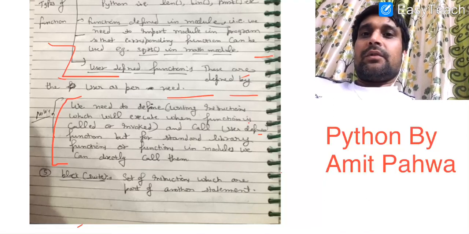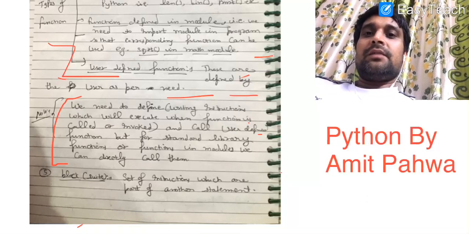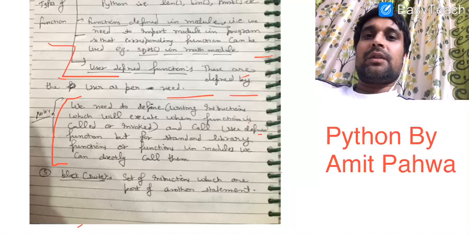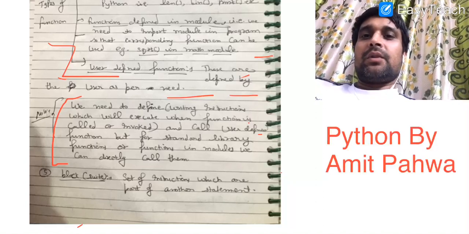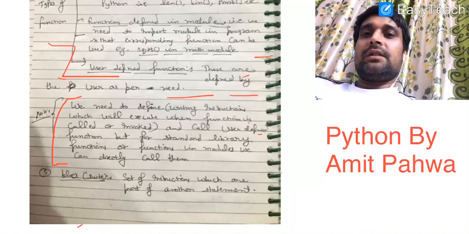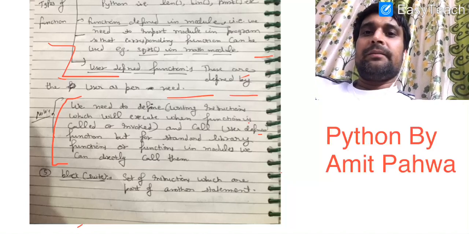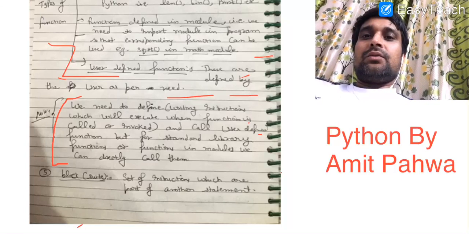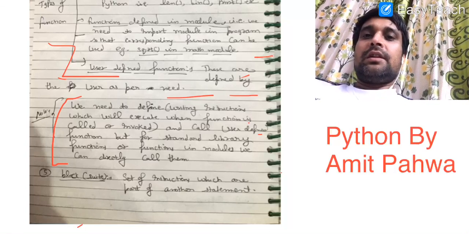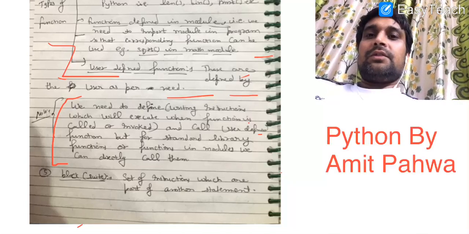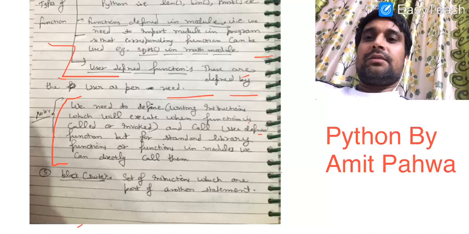For a user defined function, the statements that will execute when the function is called are written by the programmer, and the programmer itself will invoke that function. But for the functions which are defined in a module or already available in the standard library of Python, you can directly use them in your program, and there is no need to write the code because their code is already written in the standard library or in the module in which the corresponding function lies.